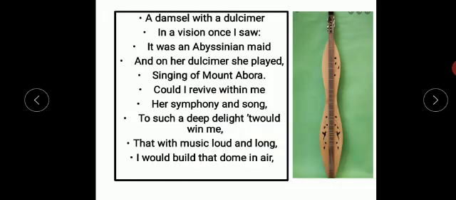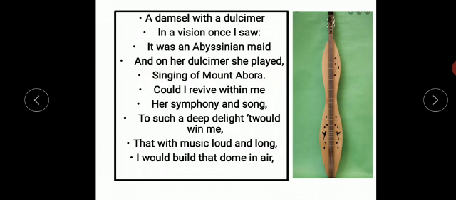Now next, this is the second part of the poem. Okay, here the mood of the poem totally changes. A damsel with a dulcimer in a vision once I saw. It was an Abyssinian maid, and on her dulcimer she played. Now in these lines, the poet tells us about his strange vision or dream.